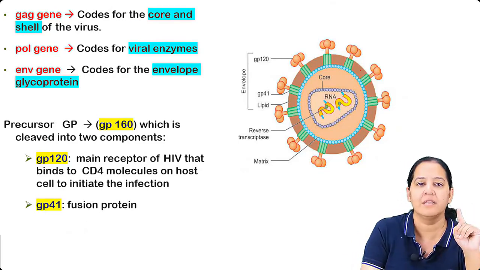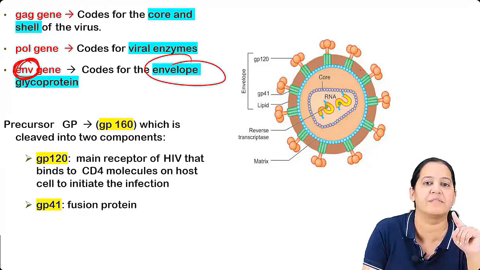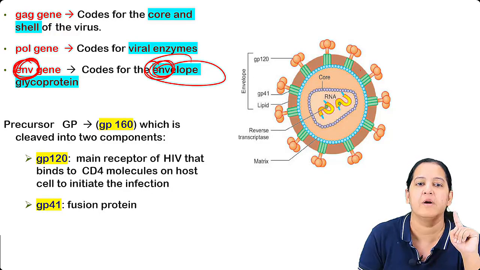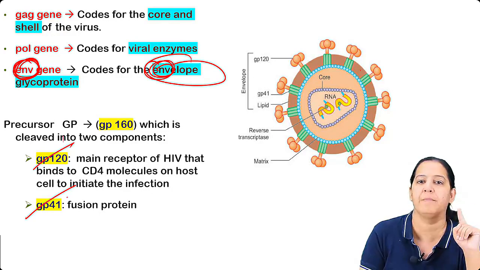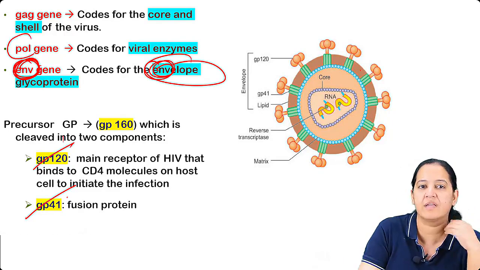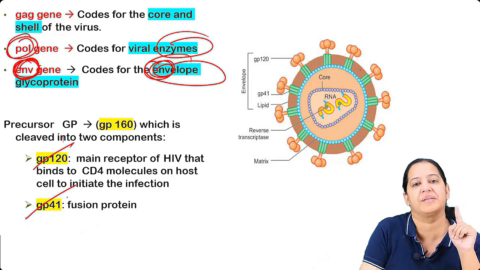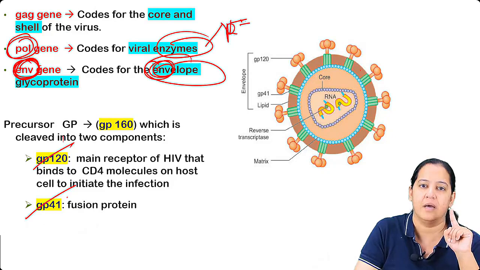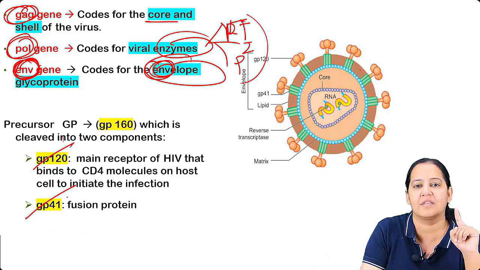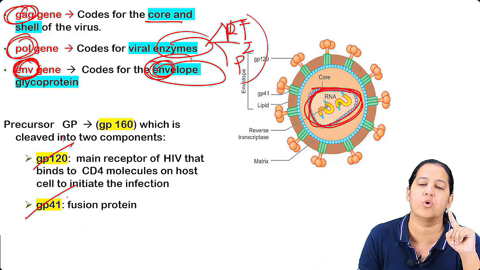You can see the virus. देखो नाम में ही है ENV. ENV is envelope. ENV आया ही word envelope से. ENV is making envelope. So envelope में glycoprotein 120 and 41, both of them are formed by the ENV. There is no doubt in that. Pol से मुझे याद आता है polymerase. Pol मतलब polymerase, an enzyme. So it is making all 3 enzymes: reverse transcriptase, integrase and protease. GAG से याद आता है core, the capsid. ये जो capsid दिख रहा है, the shell and the core is formed by the GAG.